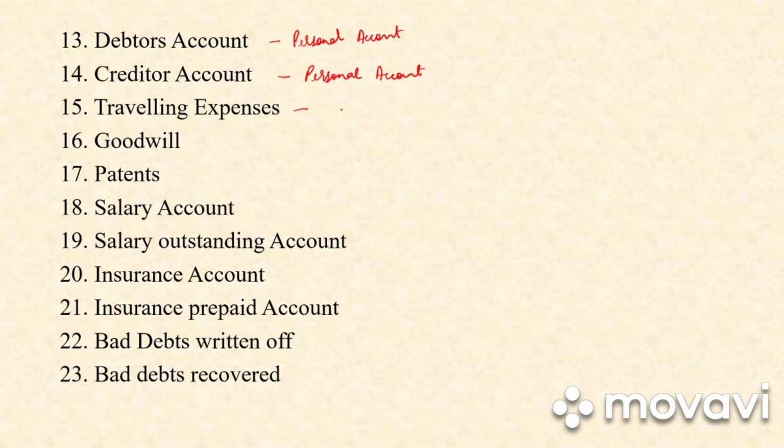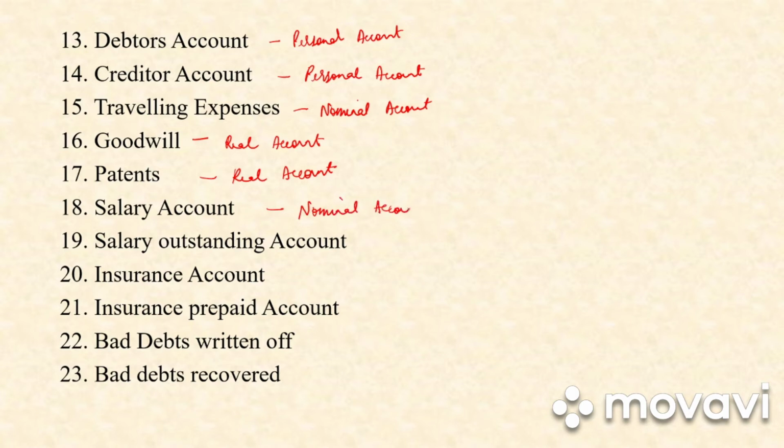Traveling expenses, as it is an expense, it will be nominal account. Next we have goodwill. Goodwill is an intangible asset. So it is real account. Patents is also an intangible asset. So again it is a real account. Salary account is an expense. So it is nominal account.